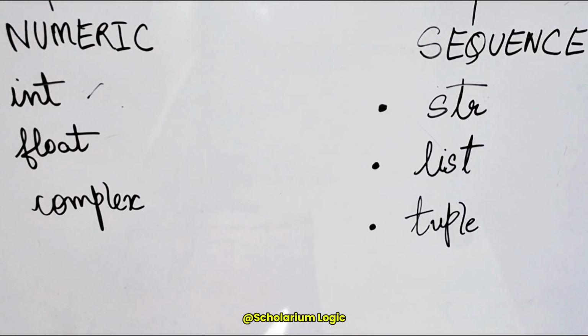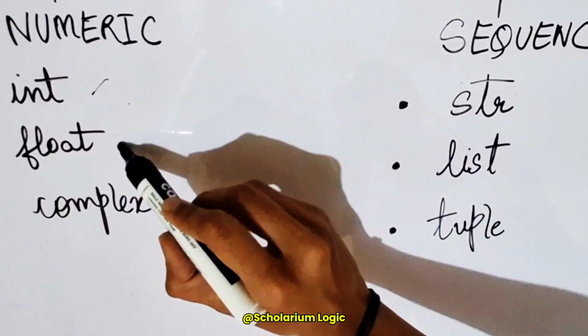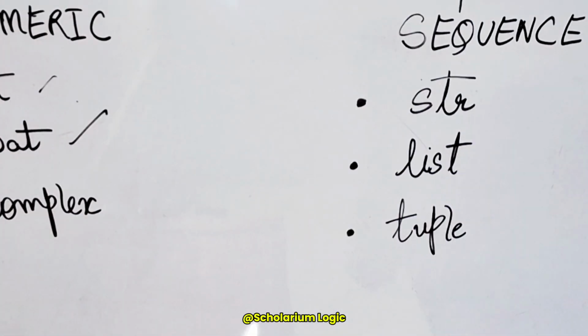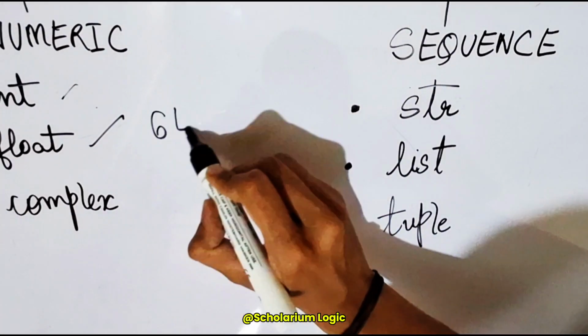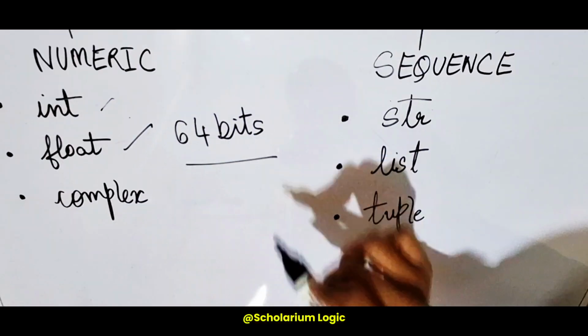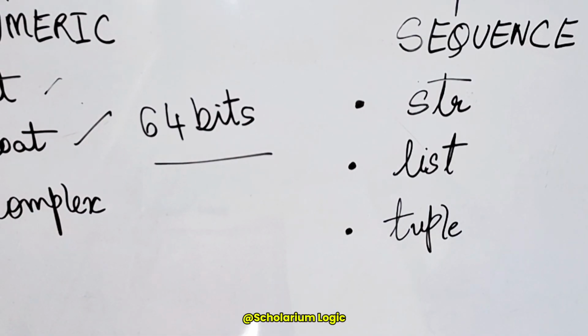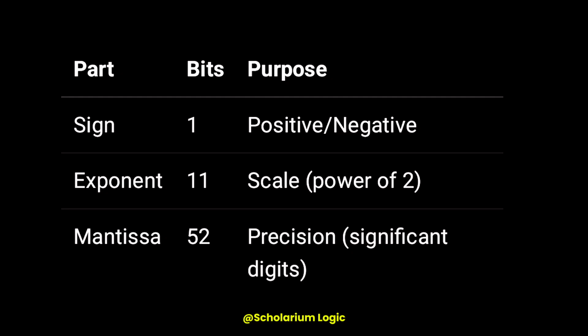Moving to the next data type, which is the float data type in Python. The float data type represents real numbers with decimals. Here there is the rule of 64 bits, because the float data type in Python follows the double precision format, where each and every floating point number carries 64 bits of memory size, and that 64 bits is divided into three different parts: sign, exponent, and mantissa.